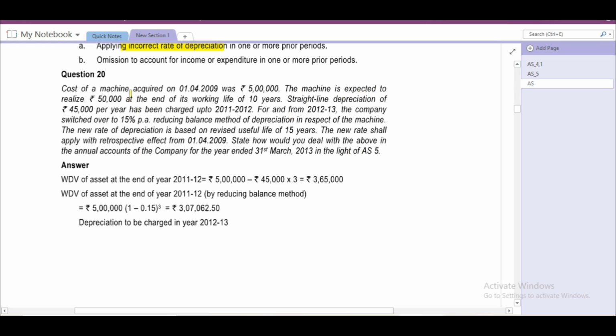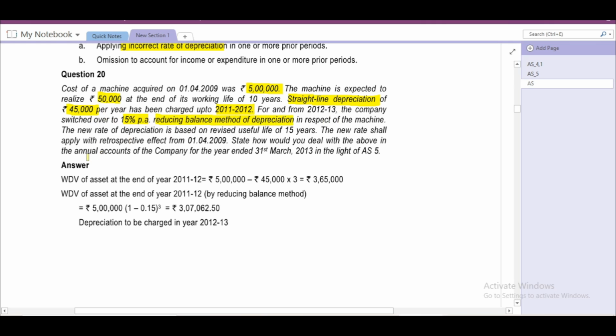The machine is expected to realize 50,000. This is always the value at the year end, and the company is following the straight line method of depreciation and charging 45,000 per year up to 2011-12. For and from 2012-13, the company switched over to 15% per annum reducing balance method of depreciation.